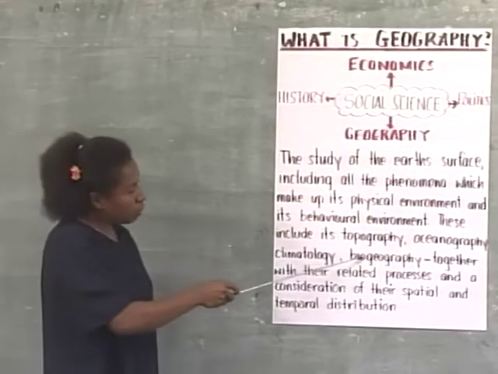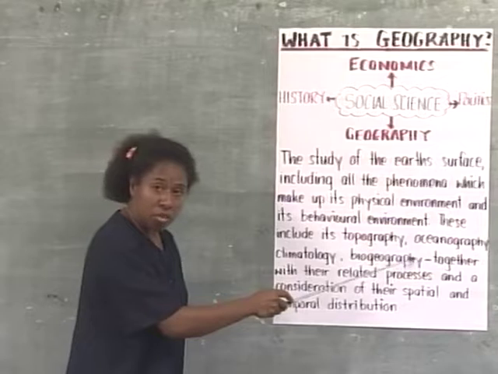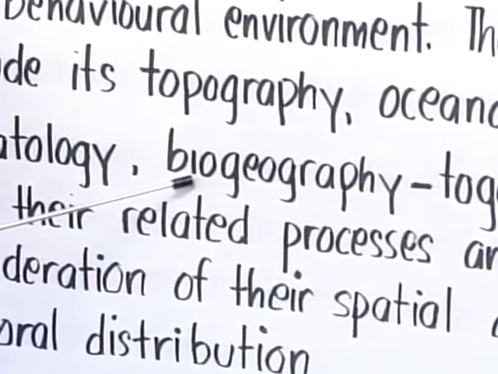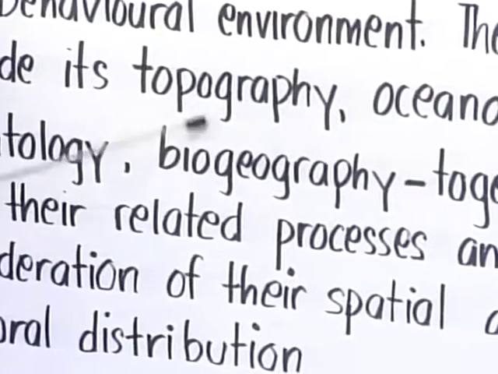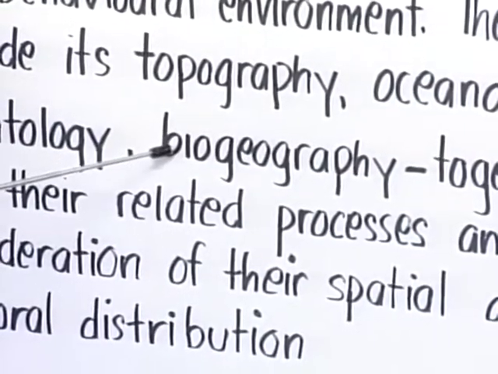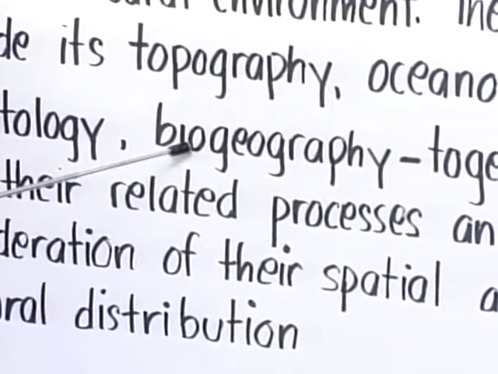We also have what we call biogeography. We look at the word bio and put it together with geography. So here we are going to be dealing with plants and animals. Why is it that certain plants grow best in certain areas and not in other areas? Similarly, the distribution of animals. So this will all come with biogeography.